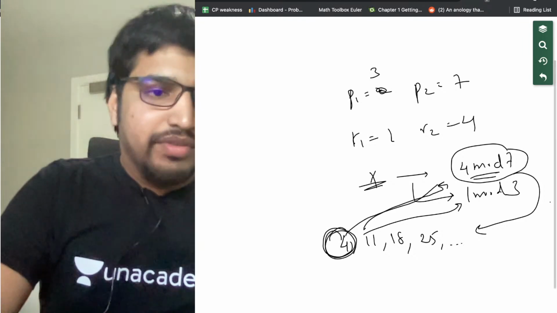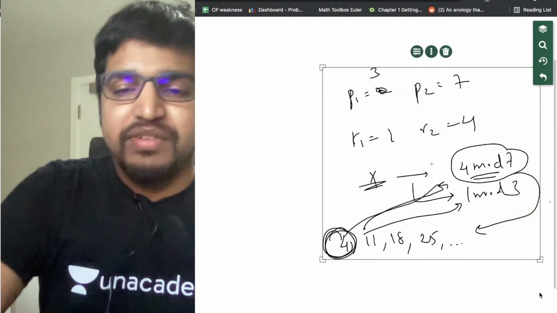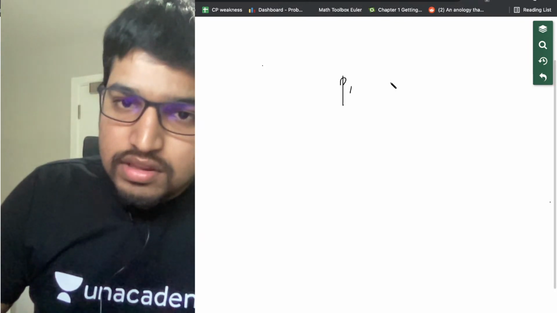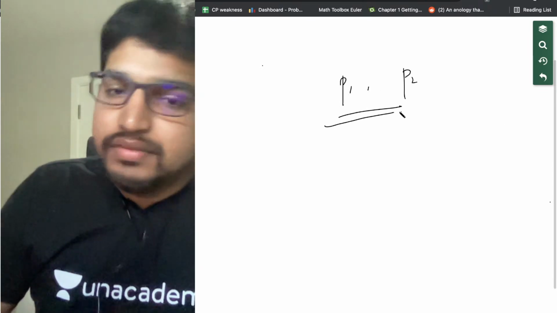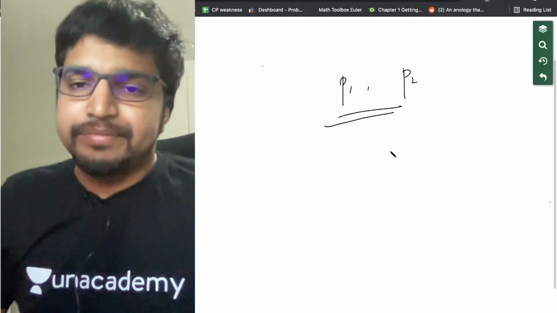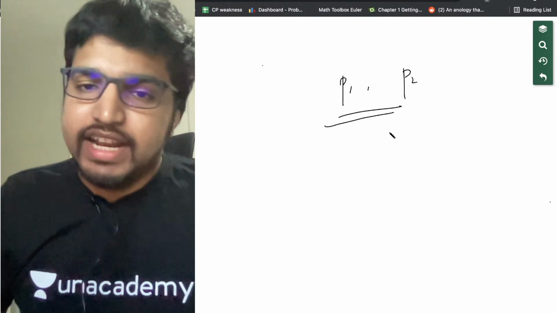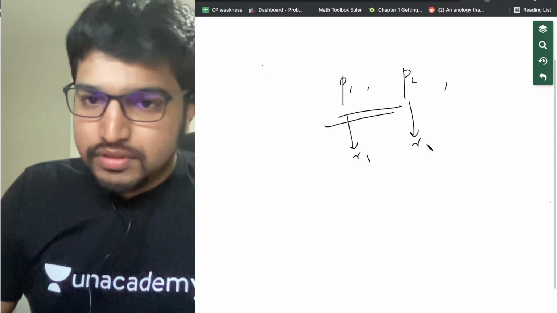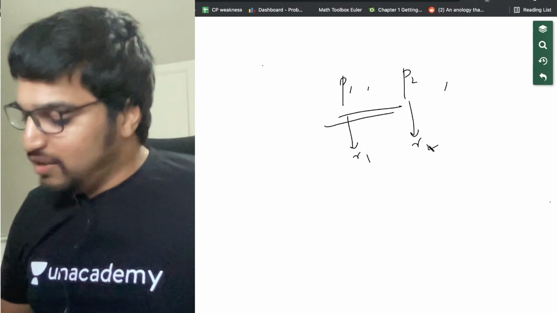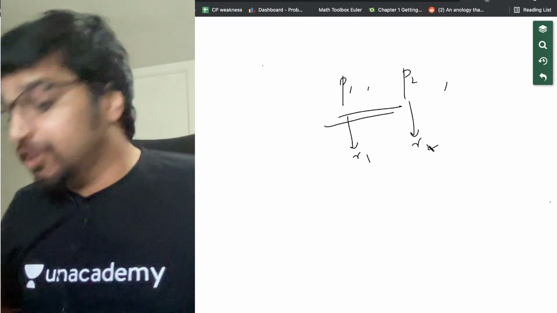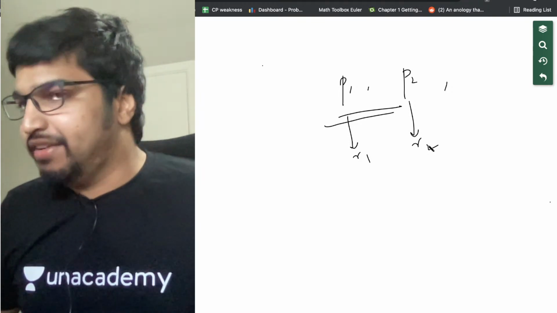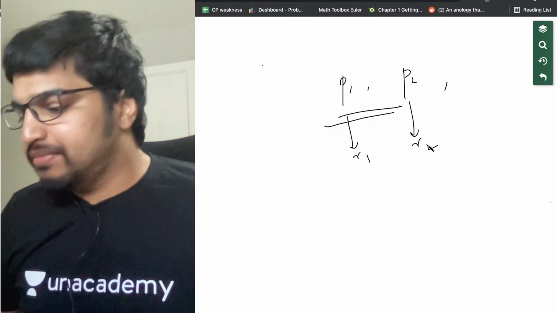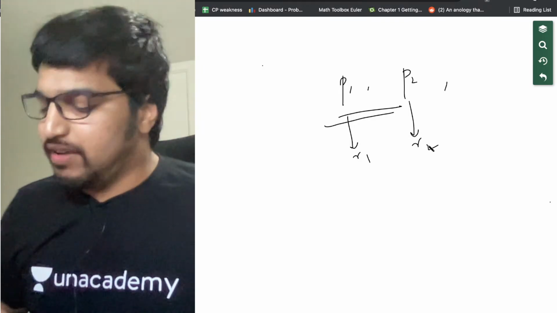Now, we are not given these numbers directly, we are given them as variables. As in, given any P1 and any P2, we just need to tell, also we are given R1 and also R2. Yes, 32 is another number. 4 is one number, 32 is another, 32 is not a number because 32 gives 2 modulo 3, right? It does not give 1 modulo 3. So 25 is another number. It gives 1 modulo 3 and 4 modulo 7.